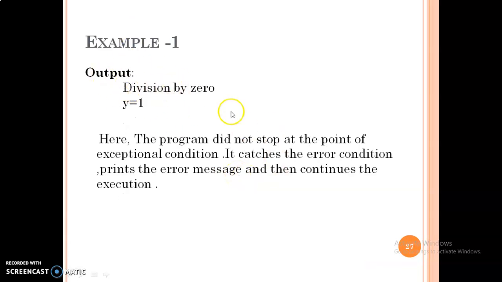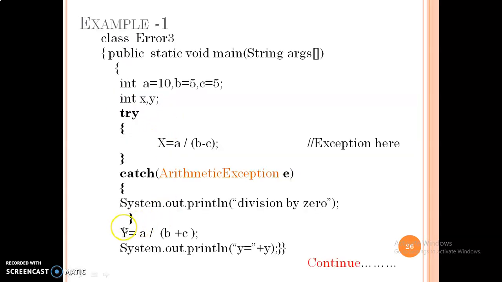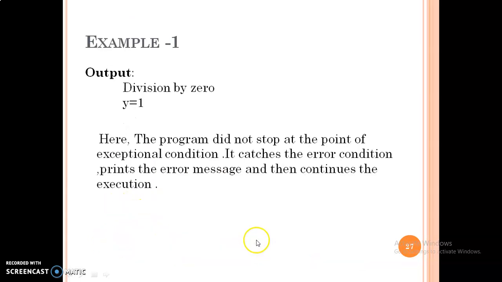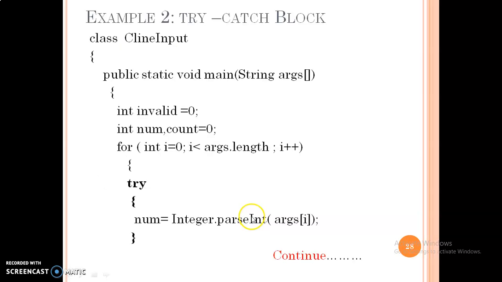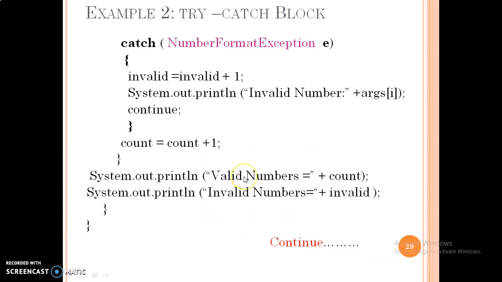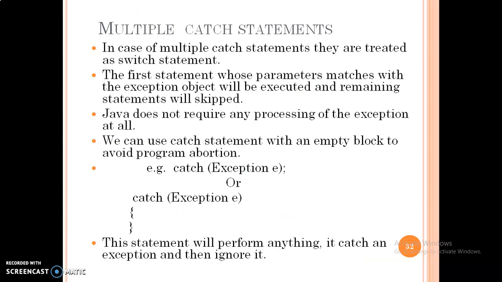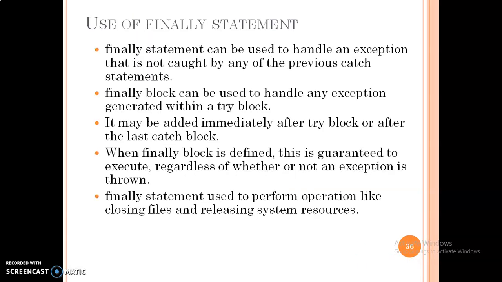You can see the same example has been run by the interpreter, which was not possible earlier. That time you got the error, but here you have got the result, and after that y is equal to 1 also, that you can see here. This block is also generated. Although there was an error, it is handled by the catch block, and then the next lines are executed. This is from exception handling. You can see here the same example from the try and catch block.